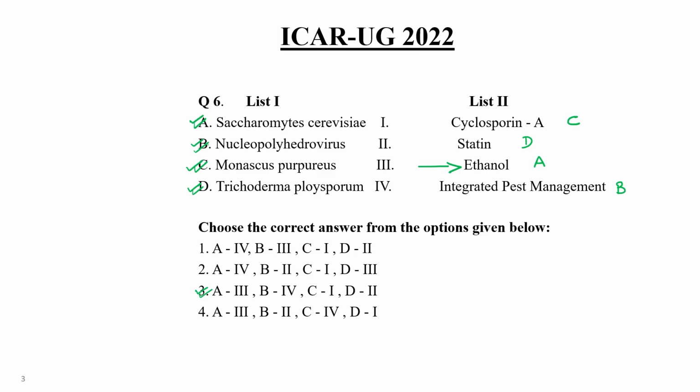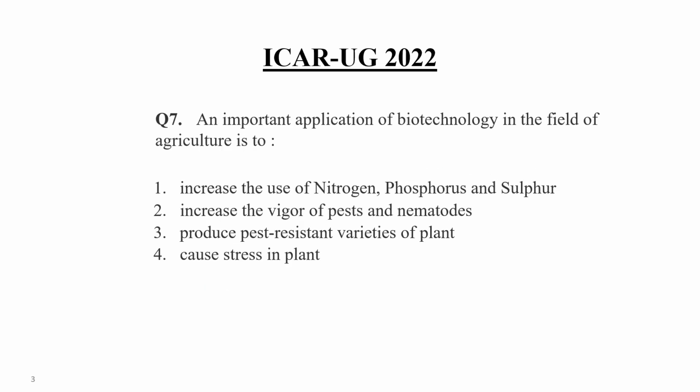So we have to remember the product name as well as the bacterial strain name. Now question number 7, an important application of biotechnology in the field of agriculture. The choices are: to increase the use of nitrogen, phosphorus, and sulfur in the soil, or increase the vigor of pest and nematodes, or produce pest resistant varieties of plants, or cause stress in plants.